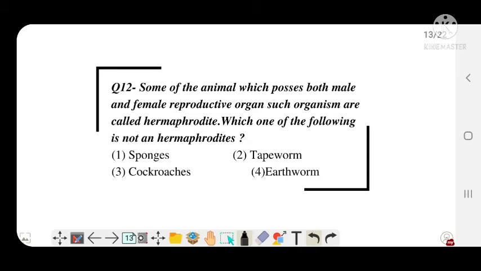Next question. Some of the animals possess both male and female reproductive organs; such organisms are called hermaphrodites. Which of the following is not a hermaphrodite? Option A, sponges, option B, tapeworm, option C, cockroaches, option D, earthworm. And the correct answer is option C, cockroach, because cockroach is not a hermaphrodite. The other three options, sponges, tapeworm and earthworm, are hermaphrodites, meaning they possess both male and female organs in the same organism.